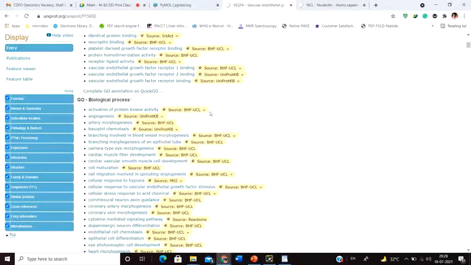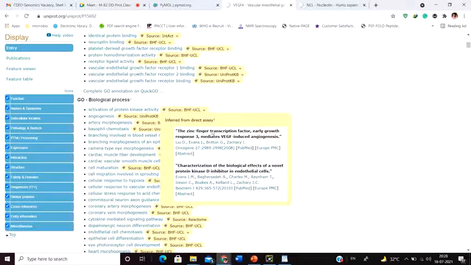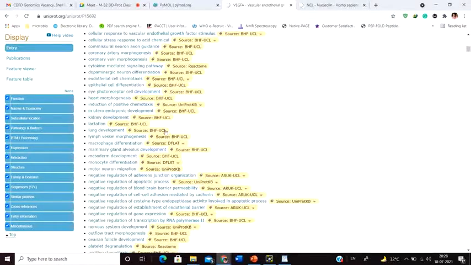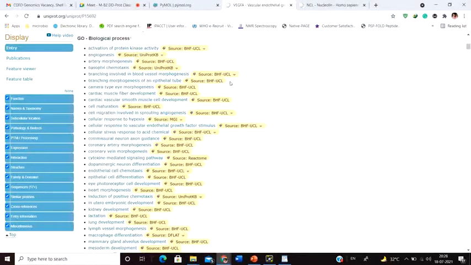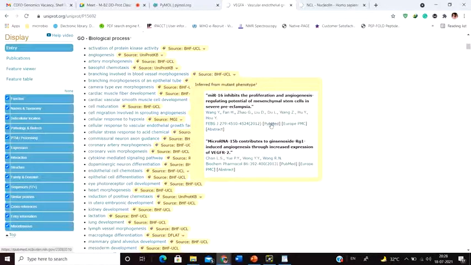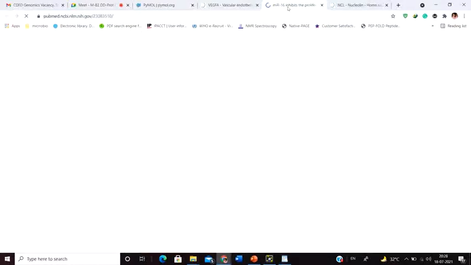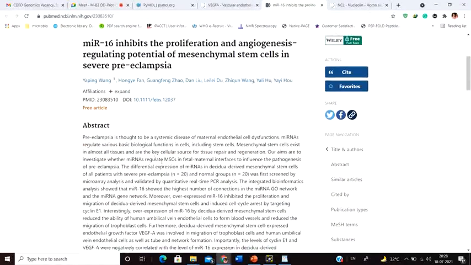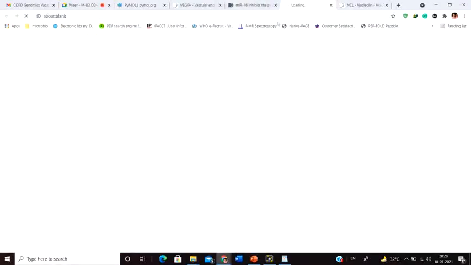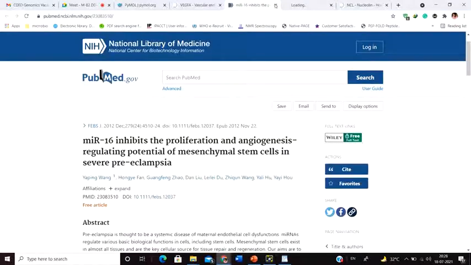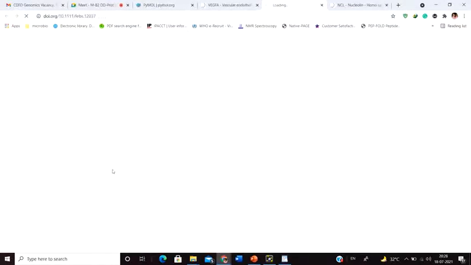For example, see, if you click on this particular thing, it's going to give you the papers or the research articles where people have actually worked and shown this particular biological effect to be affected by VEGF. Okay, and all these are attributed to a source. So suppose I'm clicking here, and then simply click on this PubMed, and in PubMed you can go and read about this particular paper. So see, this particular paper I've opened up. You can read this paper using this full text link, and you're going to know how it is affecting this whole thing, if you want to know in detail.